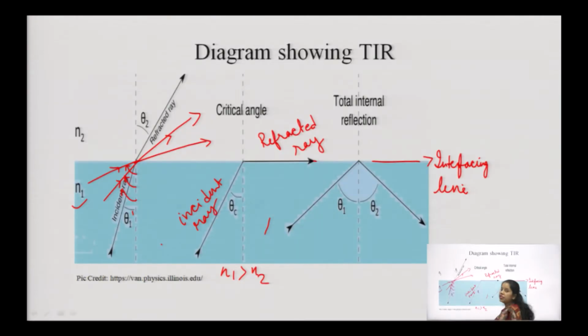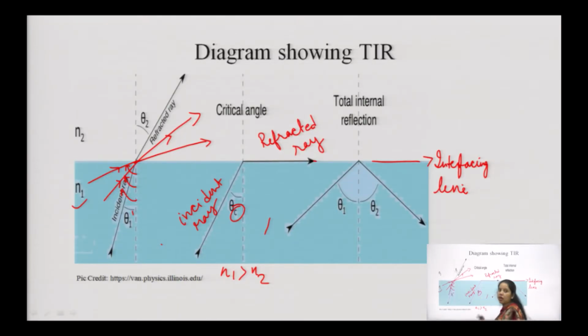The condition comes where this refracted ray aligns exactly with our interfacing line, which differentiates the two different media. At this condition the incident angle is called the critical angle, and it is always denoted with the notation C. This is a very important parameter during the calculation of other parameters of the ray theory of transmission.